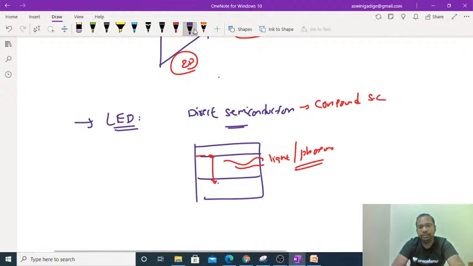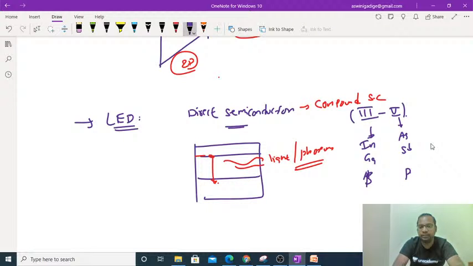Compound semiconductors means we take third group and fifth group elements. Third group elements are used to get the p-type semiconductors. The third group elements are indium, gallium, and boron, while the fifth group elements are arsenic, antimony, and phosphorus.